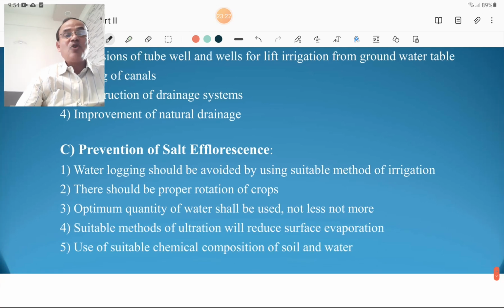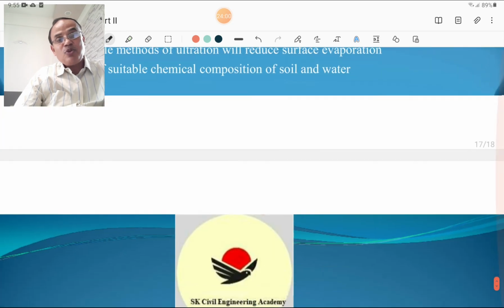And prevention of salt efflorescence, there are notes on waterlogging and salt efflorescence. So you must know what is the waterlogging and what is the salt efflorescence. Waterlogging should be avoided by using a suitable method of irrigation to prevent the salt efflorescence. Salt efflorescence is nothing but the deposition of the salt on the surface of the soil. There should be proper rotation of the crops. Optimum quantity of water shall be used, not less, not more. A suitable method of irrigation will reduce the surface evaporation, and use of suitable chemical composition of soil and water. These all factors are important for prevention of salt efflorescence.